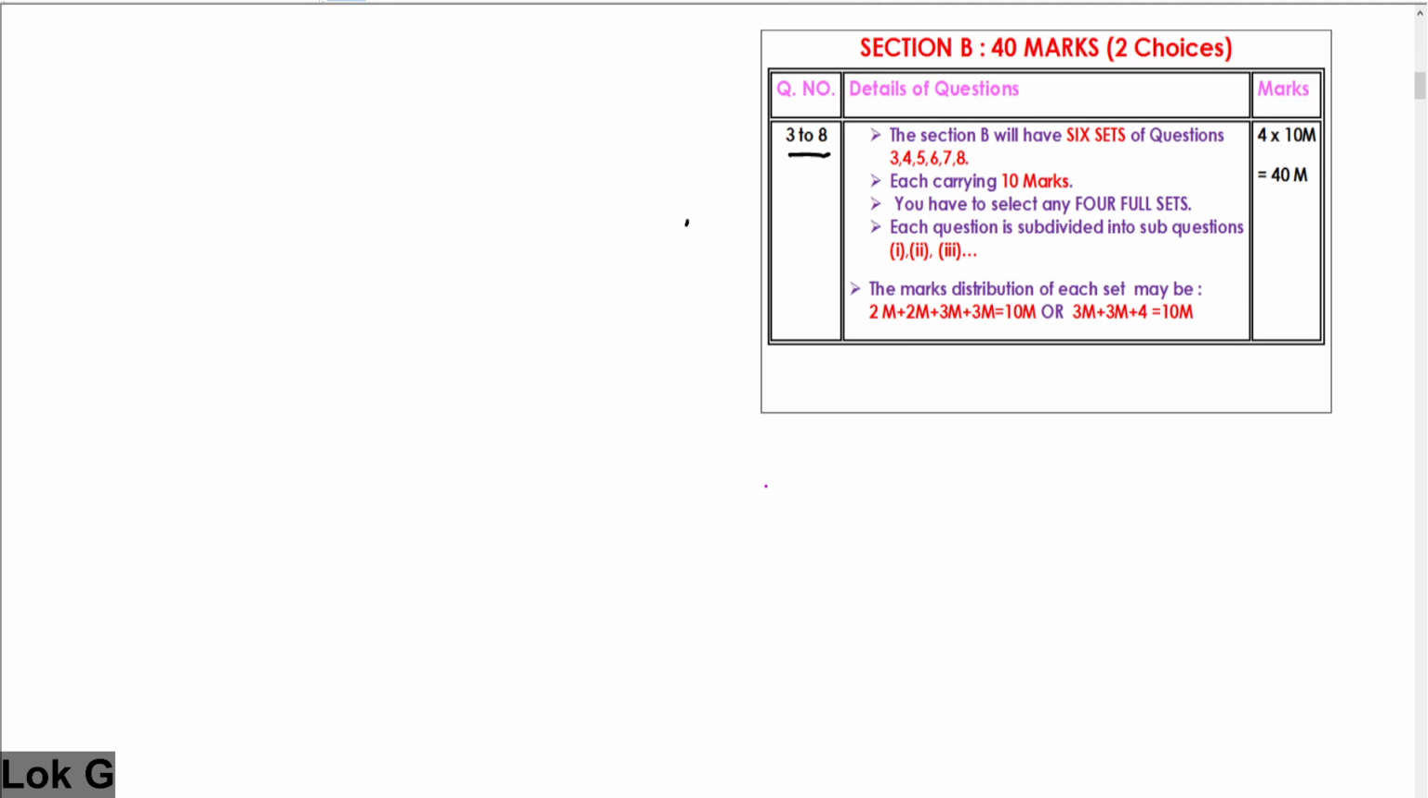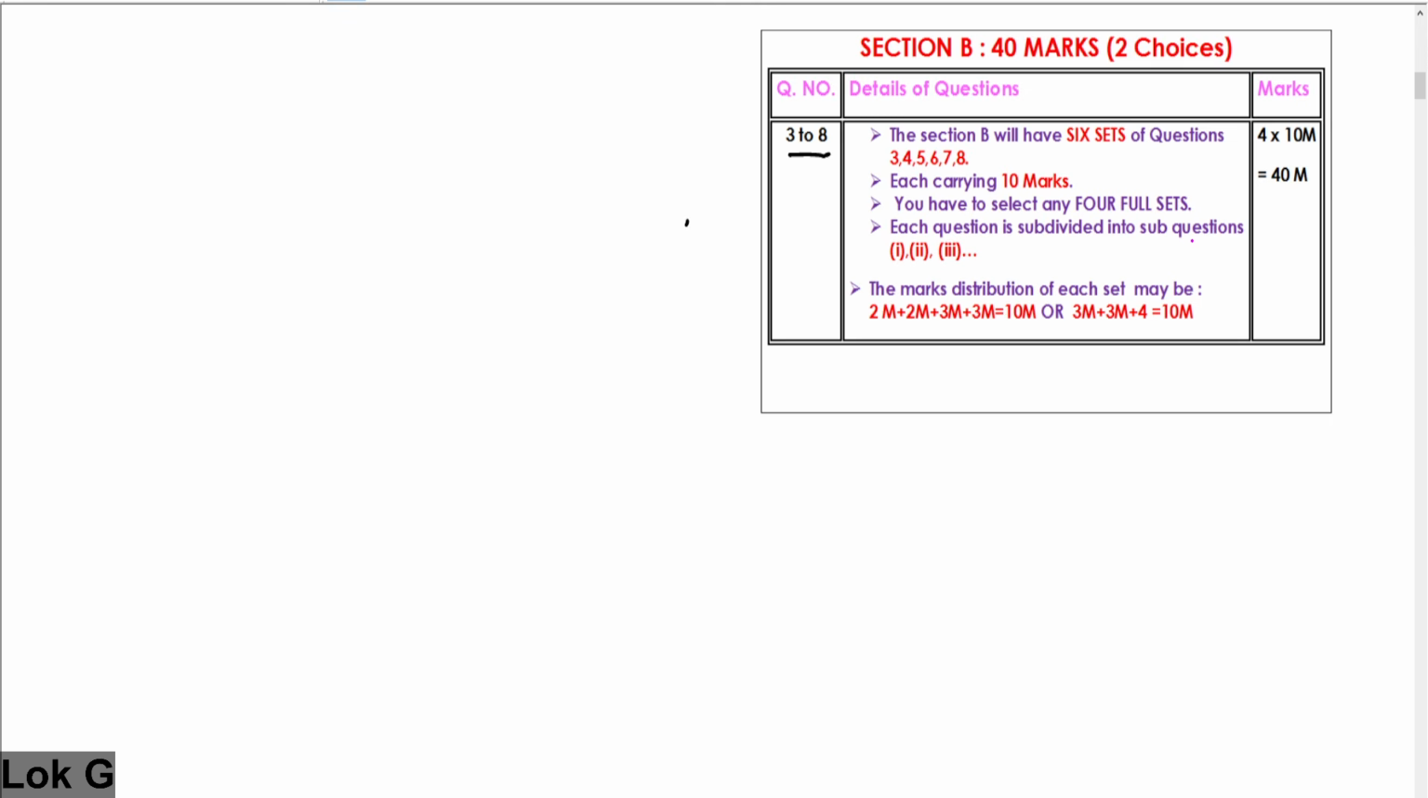Let us start Section B. Section B consists of 40 marks. Question number 3 to question number 8 will be here. 6 sets of questions will be there: question numbers 3, 4, 5, 6, 7, 8, each carrying 10 marks. You have to select 4 full sets and answer them to get 40 marks. In the 15 minutes before you start the paper, you have to plan which set you are not writing and which sets you are writing. Decide them. Don't mix up the sets.